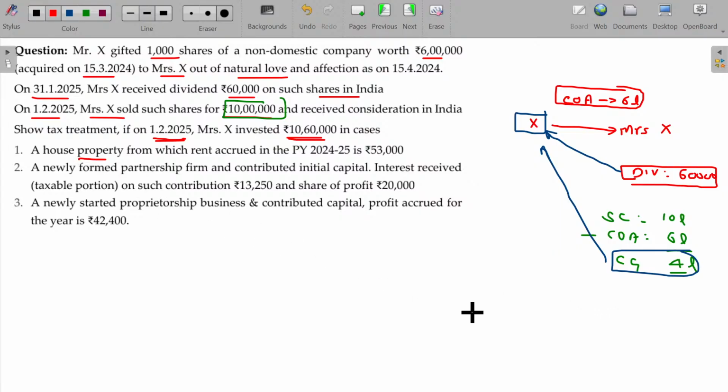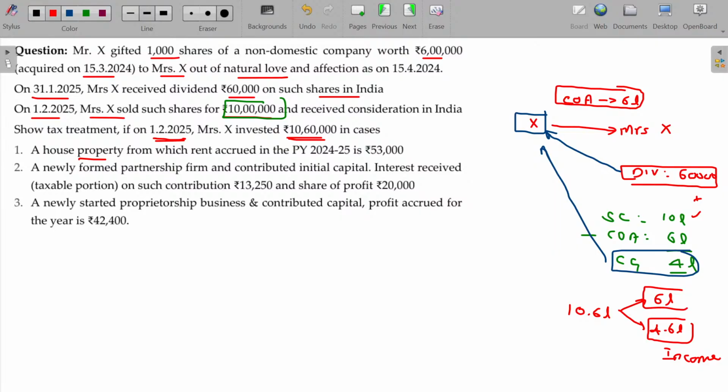So how much does she have in her hand? Sale consideration 10 lakhs plus dividend 60,000 rupees. Overall she has 10 lakhs 60,000 rupees in her hand. Original asset transfer being only 6 lakhs, the balance 4.6 lakhs is nothing but income of the original asset.